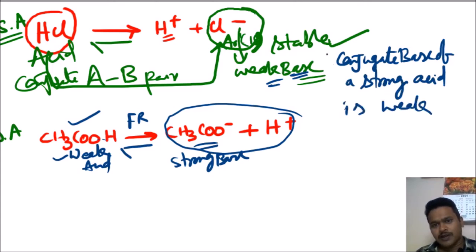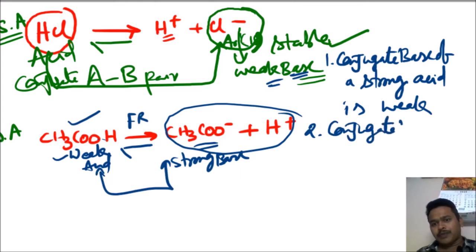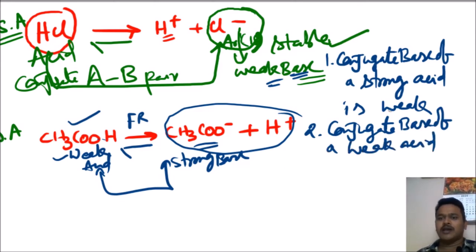That is the first point. And the second point: the conjugate base of a weak acid is strong. Both are conjugate acid base pairs only.